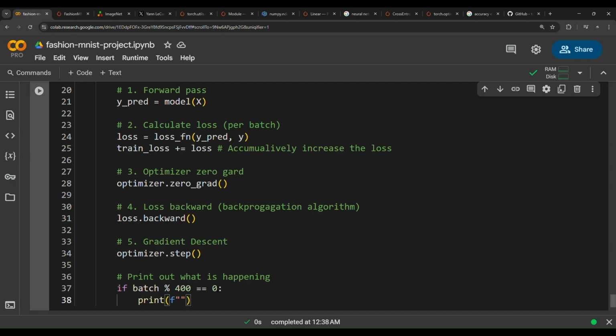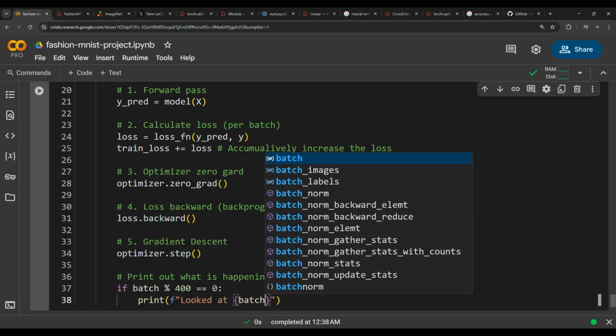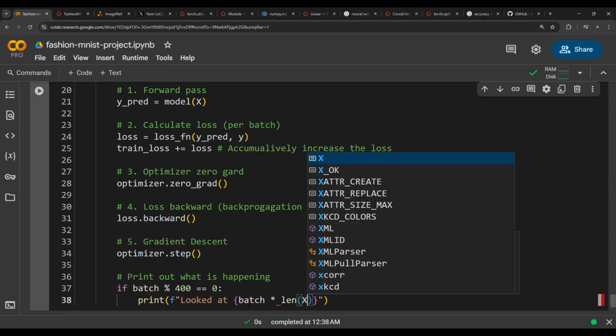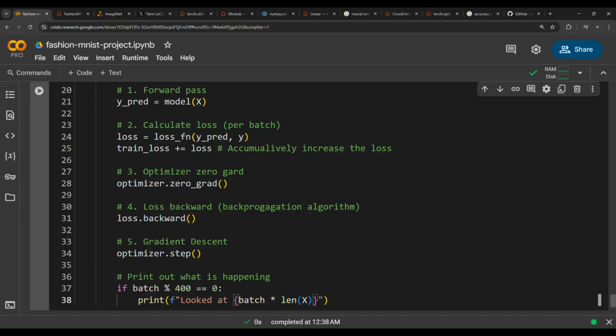So batch is the batch number, whether it was 50, 70, 200 until 1000 and 800. So this represents the batch number, and then we will multiply it by the length of x. Now a clever question here, what is the length of x? Well, x is a batch, so the length of a batch is 32 samples, 32 examples, 32 images.